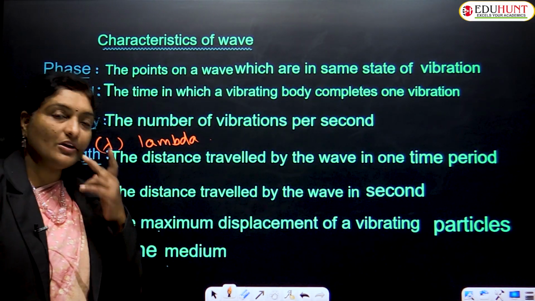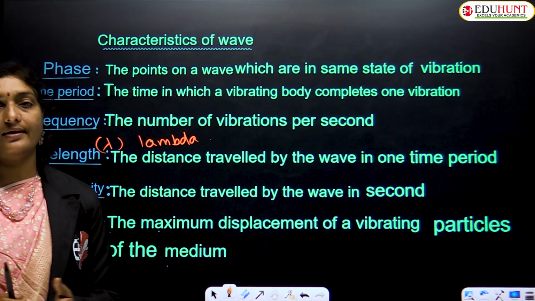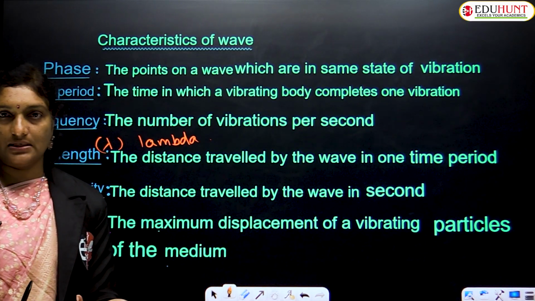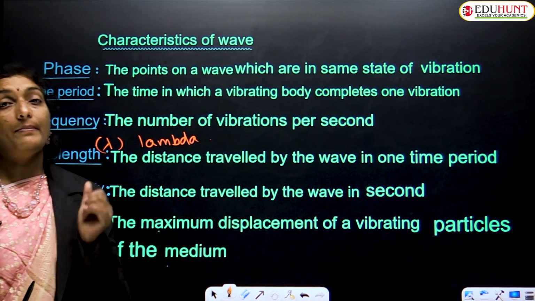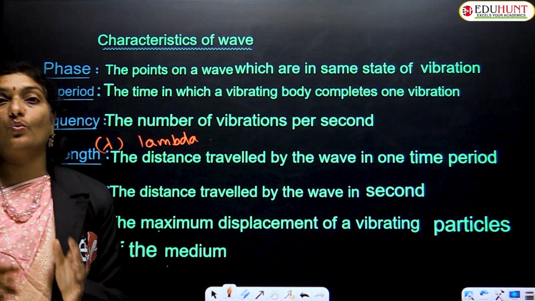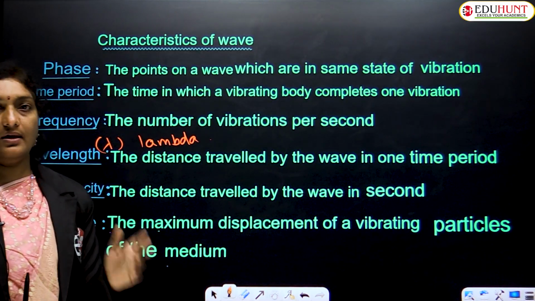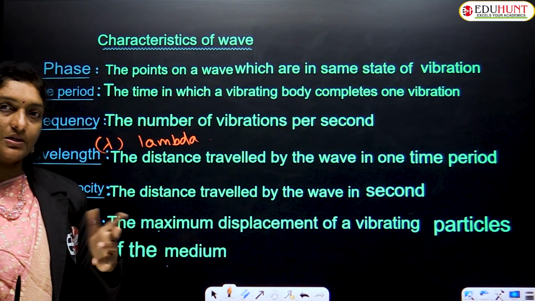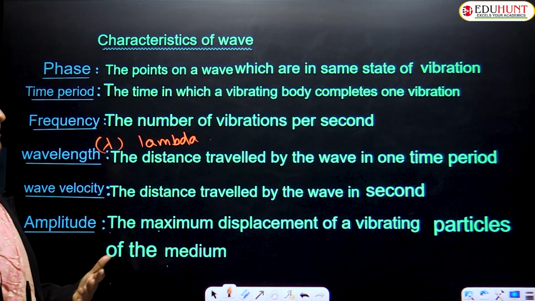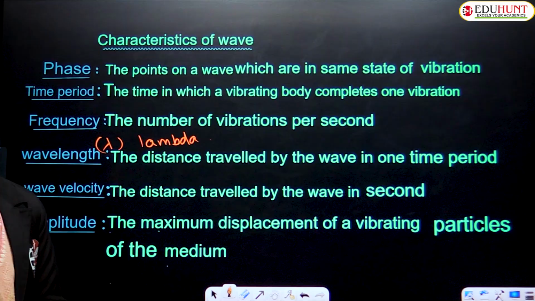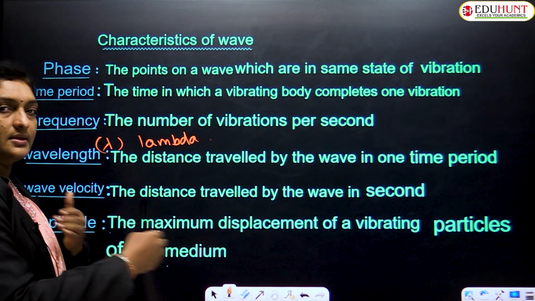Children, generally we know that in kinematics you study the velocity. What is velocity? Distance upon time. Here also velocity means distance upon time. But whose velocity? It's all about wave velocity. So the distance traveled by the wave per second. Wave velocity means velocity equals distance by time. The distance traveled by the wave in 1 second is generally called the wave velocity.